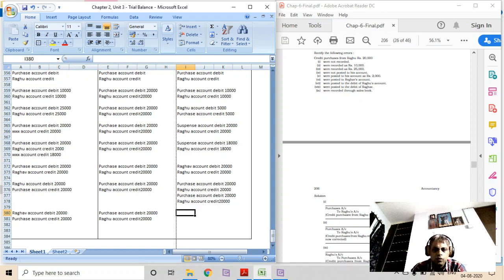We have to do purchase account debit 20,000 just to nullify the impact of this incorrect credit, and then we also have to credit Raghav account 20,000. Then let's process the original actual entry: purchase account debit to Raghu account 20,000. Clear, right?